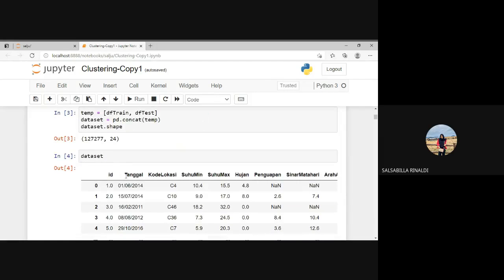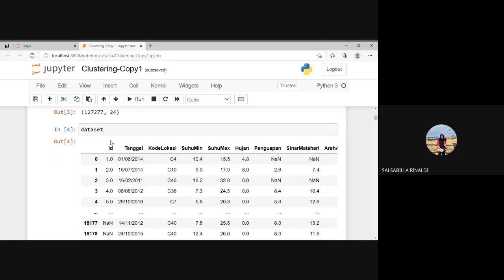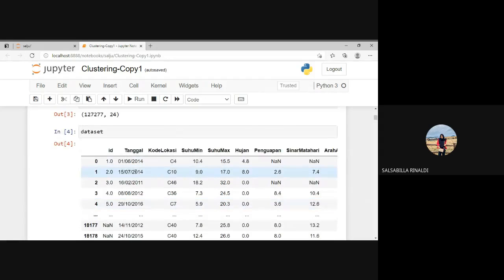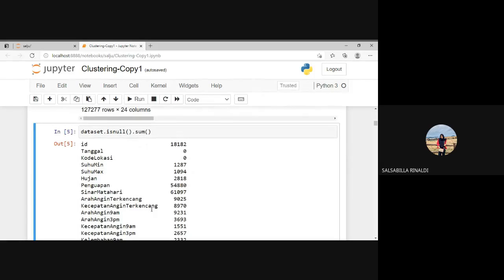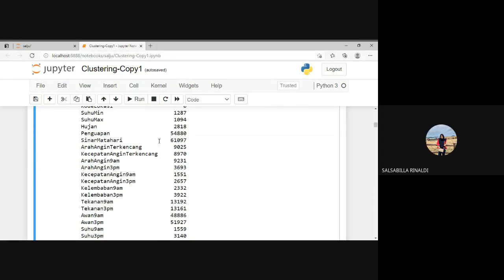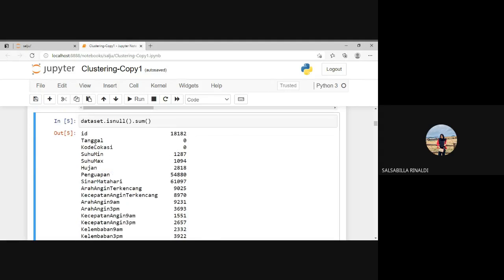After that, in this line, to show the unified dataset, and this is the result. This is the result in data for the dataset. After that, in this line, we calculate data that is null or empty. The most is sinar matahari. This is the result because it is the most empty, and for tanggal and kode lokasi, there is no empty.